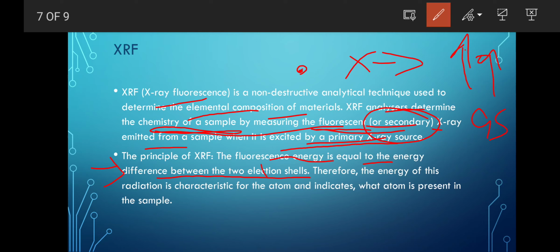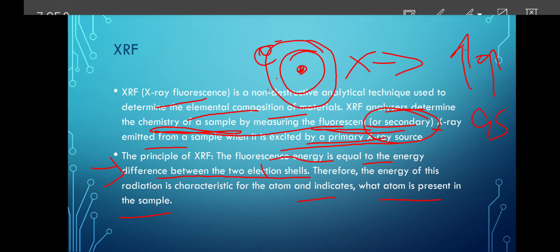Here there will be the nucleus, then there will be shells, and each electron will be present in each shell. So they will determine the difference between these shells. Therefore the energy of this radiation is characteristic of the atom and indicates what atom is present in the sample.